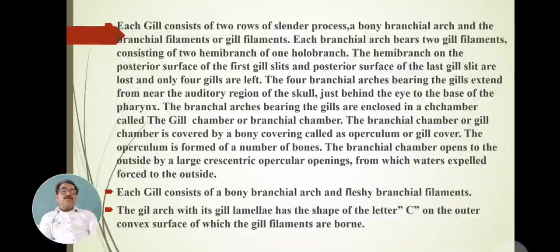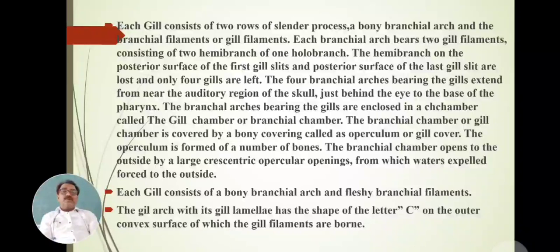That bony covering is called the operculum or gill cover. The operculum is formed of a number of bones.